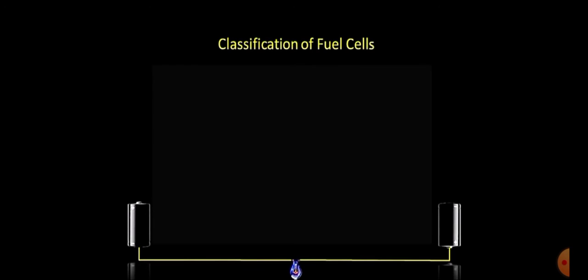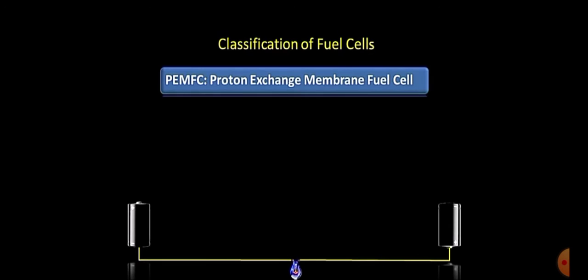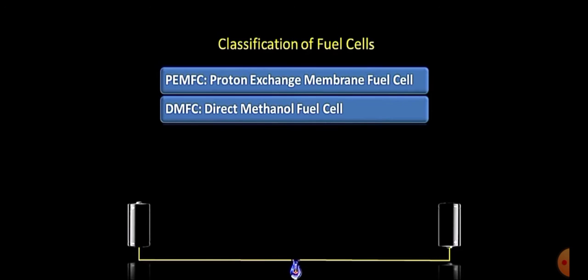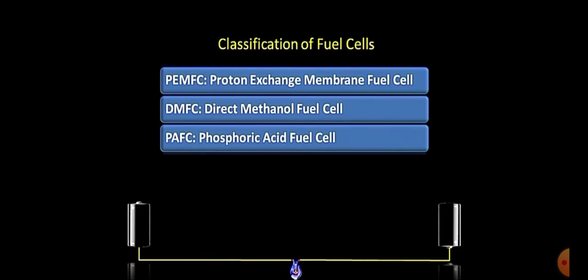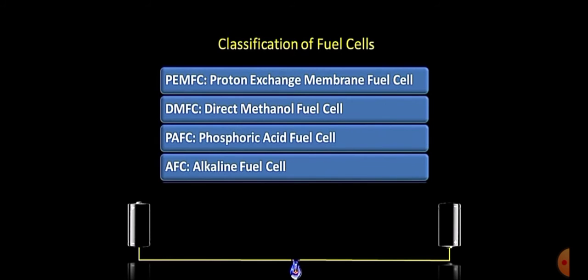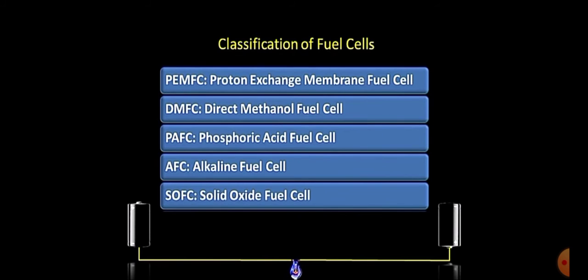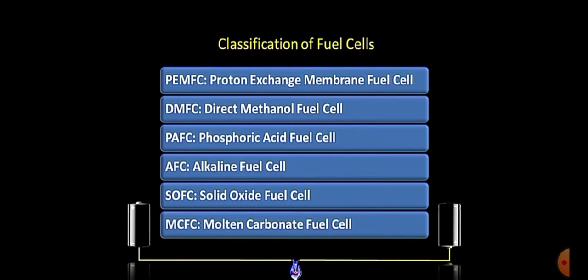Basically we have six types of fuel cells: the PEMFC, that is the proton exchange membrane fuel cell, then DMFC, direct methanol fuel cell, PAFC, that is phosphoric acid fuel cell, AFC, that is alkaline fuel cell, then SOFC, that is solid oxide fuel cell, then MCFC, that is molten carbonate fuel cell.